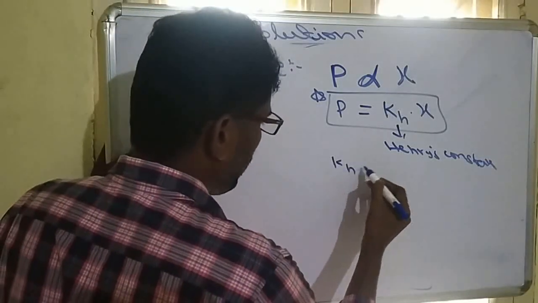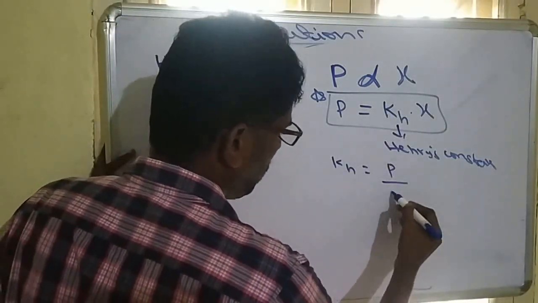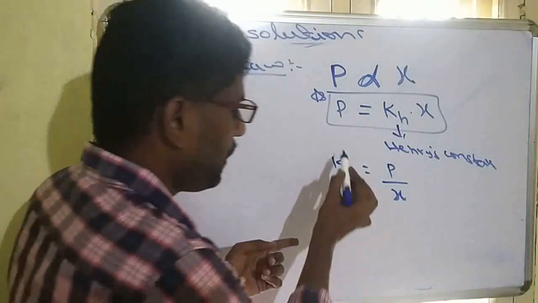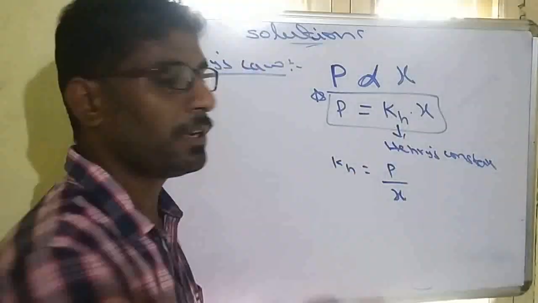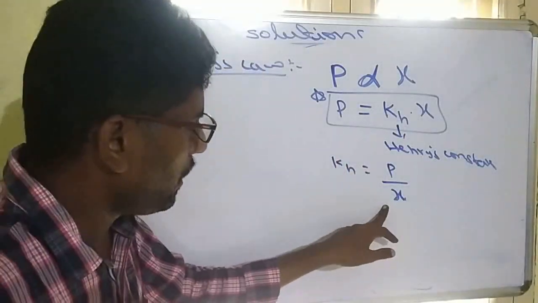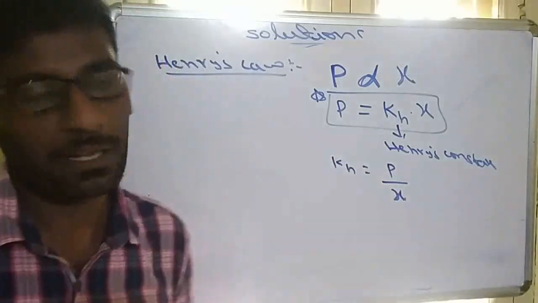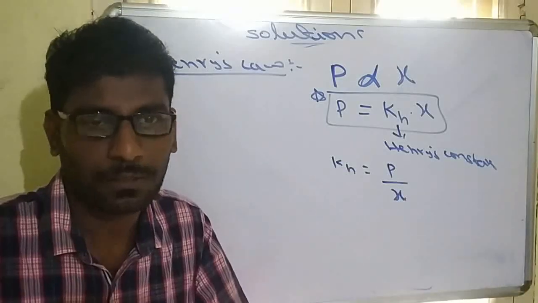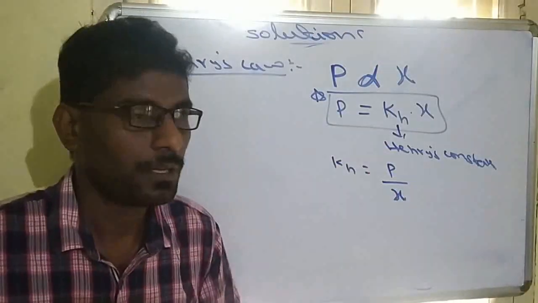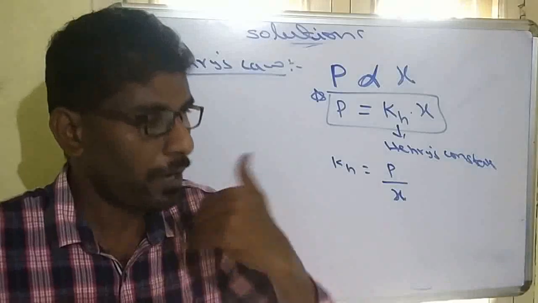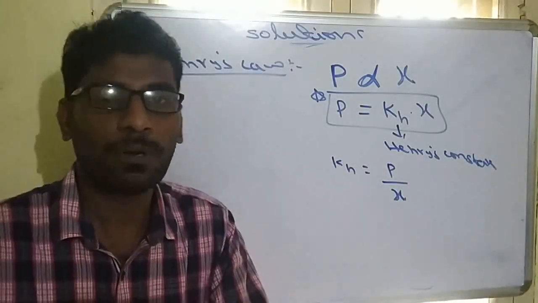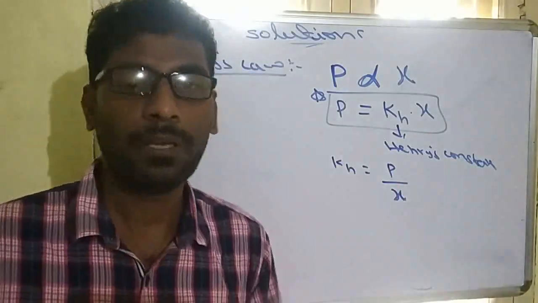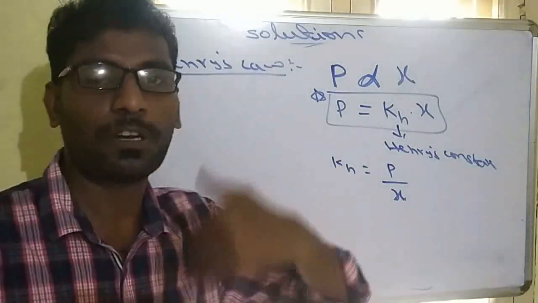So the value of Kh, when you are observing, should be P by X. So X is the amount of solubility. If Kh is higher, solubility will be lesser. So solubility and Kh are inversely related. The Kh value depends on the nature of the gas, and the values will be given in the exam. Based on the Kh values, we have to identify which gas is more soluble and which gas is less soluble. The higher the Kh value, the lesser the solubility. The lesser the Kh value, the higher the solubility.